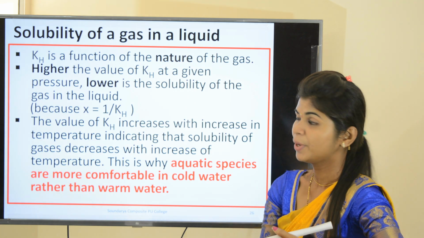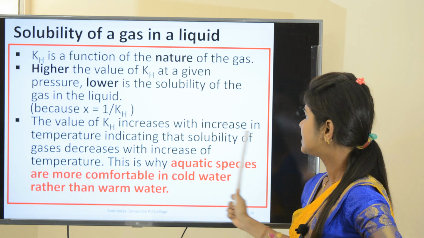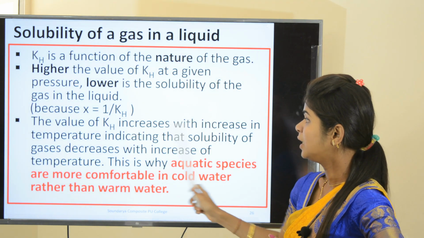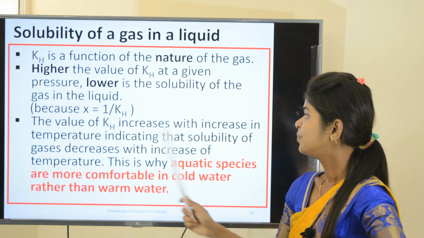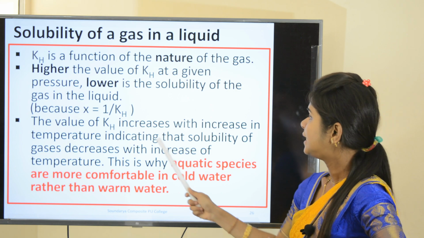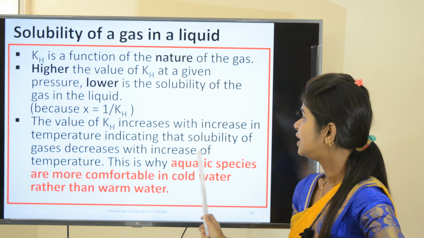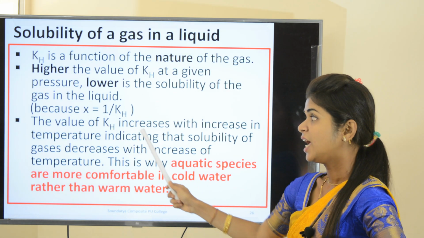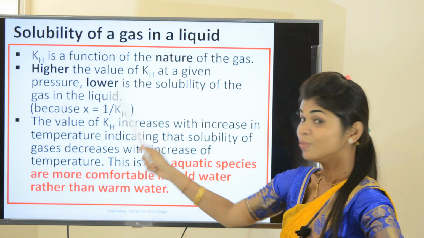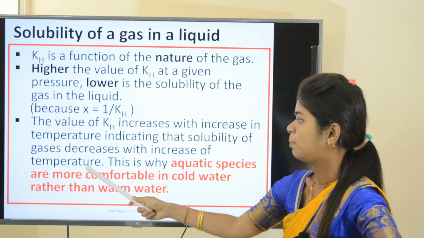if you increase the temperature, what will happen? The value of kH or Henry's law constant increases with increase in temperature. There is a direct relation between temperature and Henry's constant. If you increase the temperature, kH value also increases. What does it indicate? It indicates that solubility of the gases decreases with increase of temperature, because kH value is increasing, it means solubility is decreasing, right? Because there is an inverse relation. So that's why solubility of the gases decreases with increase of temperature.